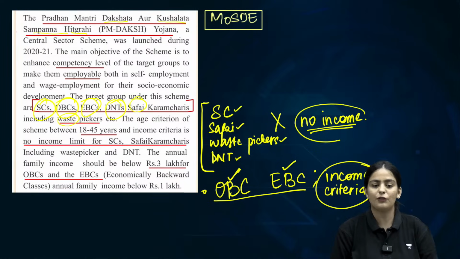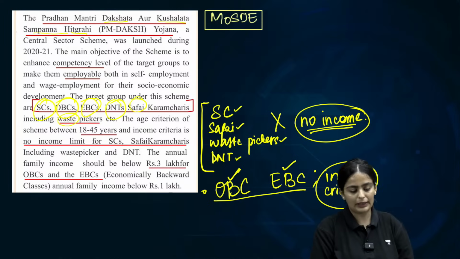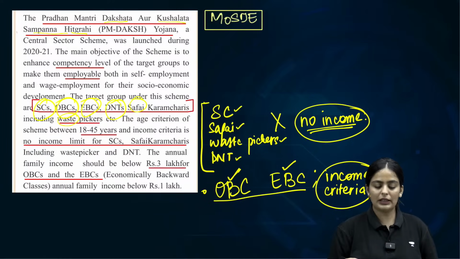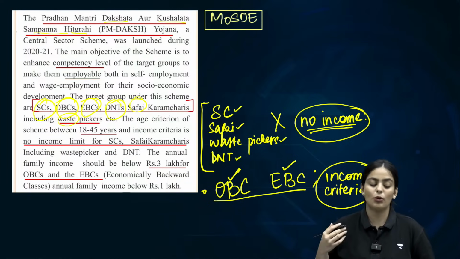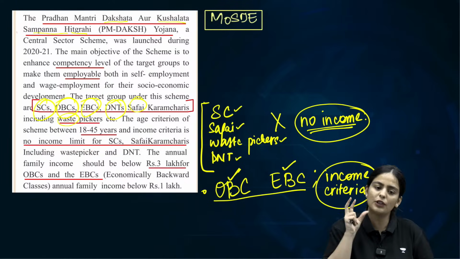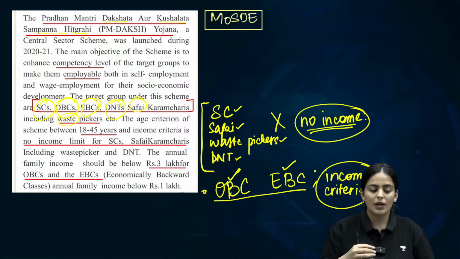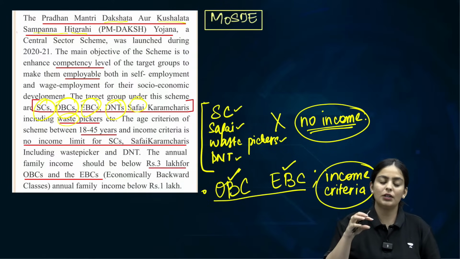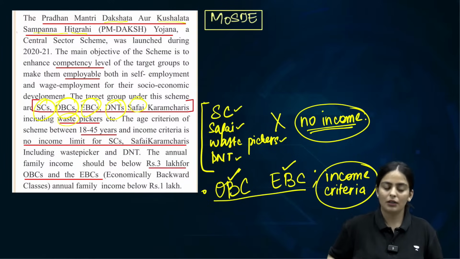They will become a beneficiary automatically. Clear? So the idea is to increase their employability by making them more skilled so that they can take up particularly important employment related activities. That is the objective. Even if you remember the objective and if you remember the eligibility, you are good.